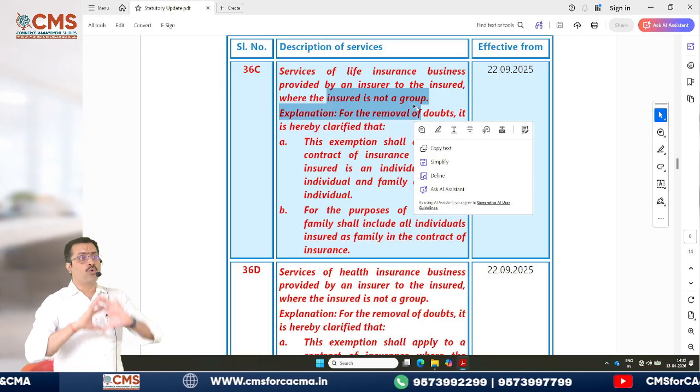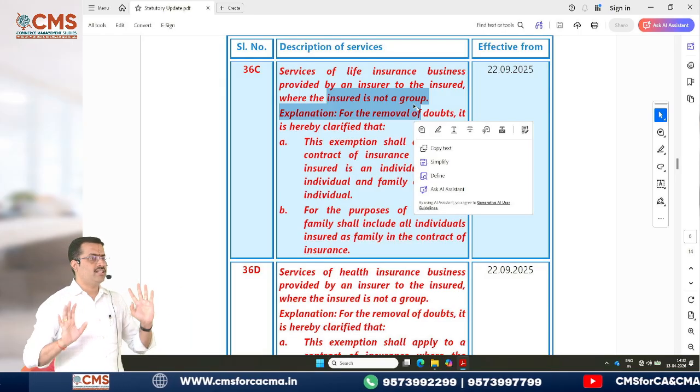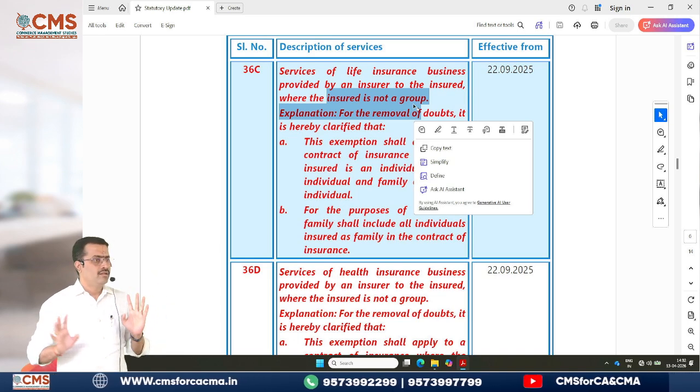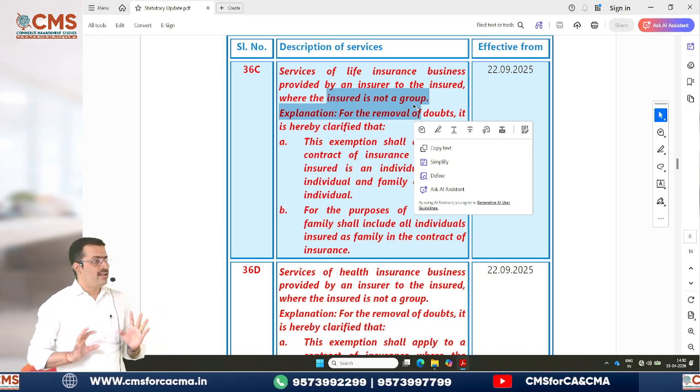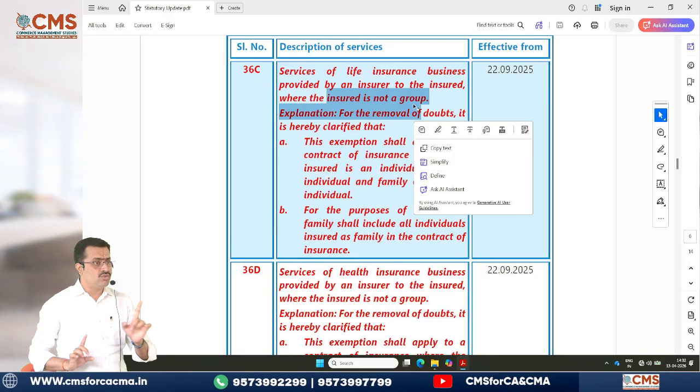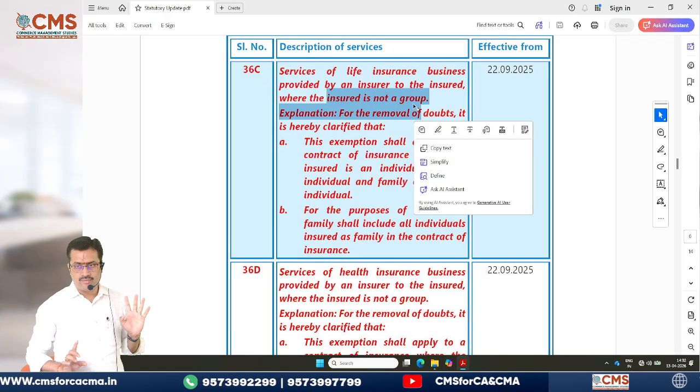So if it is a group insurance scheme, GST will be applicable. Exemption is not available. Exemption is not available to whom? To the group insurances. Only to individual insurances exemption is available. Okay.